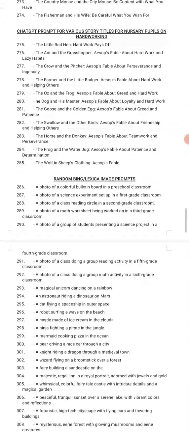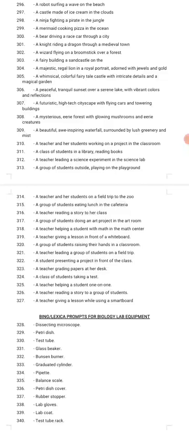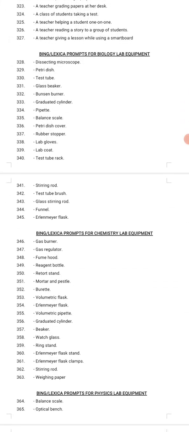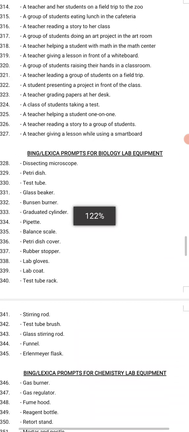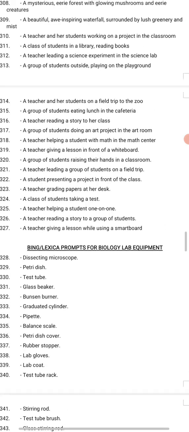Then we also have other ones. You can see so many of them. Then I went ahead to generate this one. This one says, let me see.